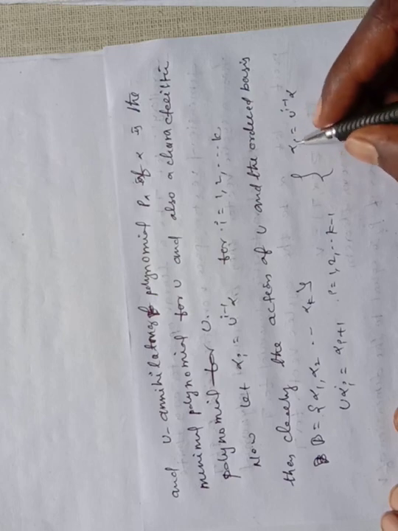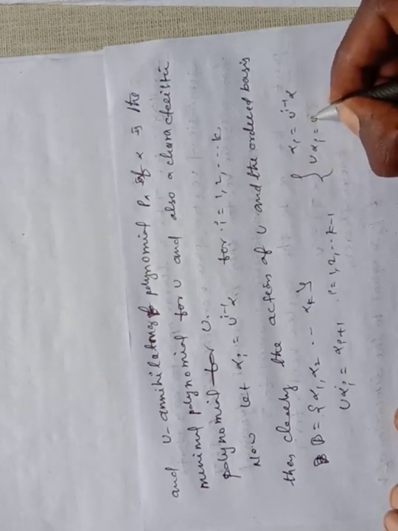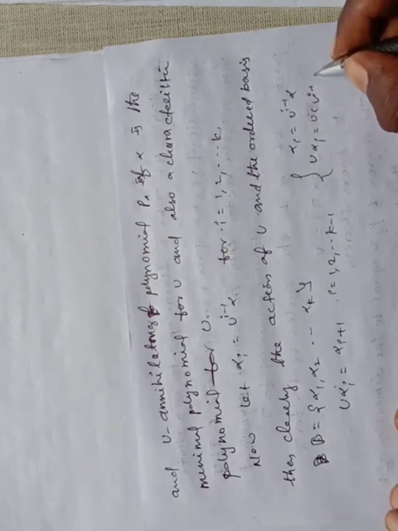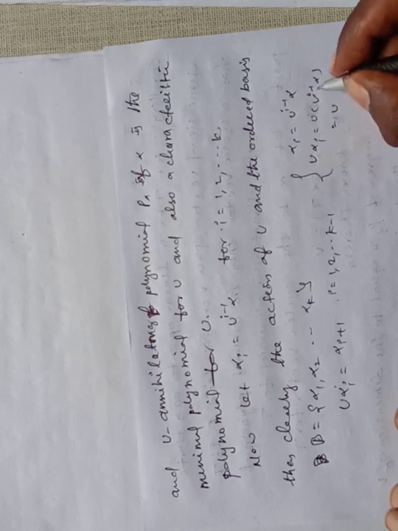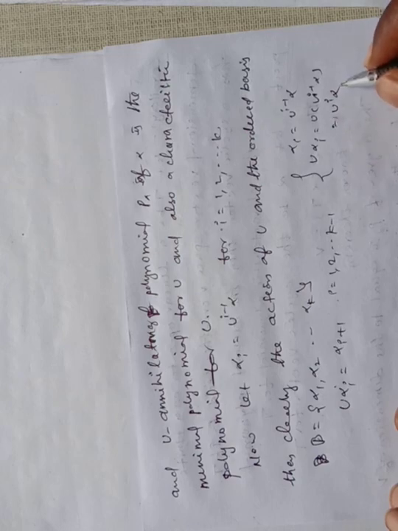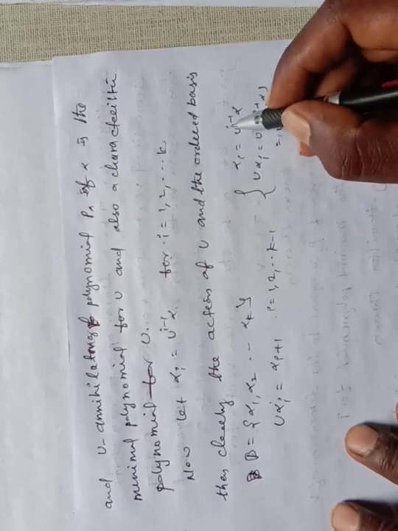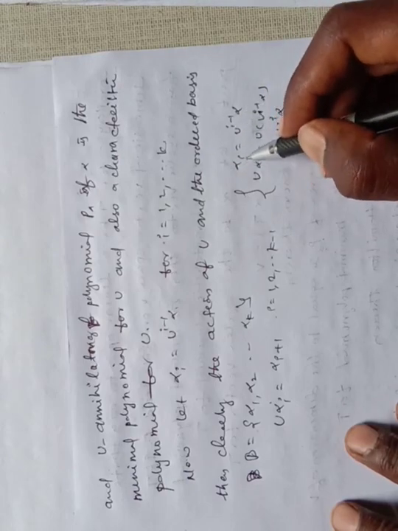Okay, U alpha i equals U of U power i minus 1 alpha, which implies U power i alpha, which implies U power i minus 1 alpha equals alpha i.